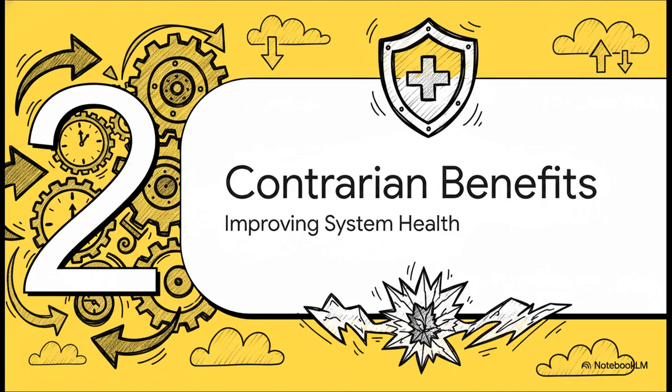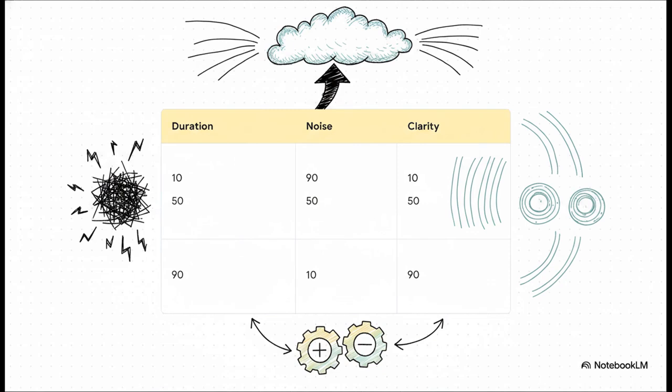Moving on to part 2, the contrarian benefits of stalling. Let's actually look at how a system freeze makes things better. Looking at the math here, and it's pretty beautiful actually. Taking a deep breath with a longer stall duration proportionally reduces the system's noise level and pumps up the clarity. In the source code, the noise level is calculated simply as 100 minus the stall duration, while clarity is just exactly equal to that duration. So if a stall lasts for, say, a duration of 90, your noise level drops all the way to 10 and your clarity skyrockets to 90. The theorem explicitly proves this. As stall duration goes up, clarity strictly goes up right along with it.